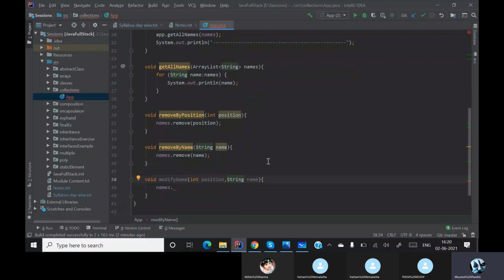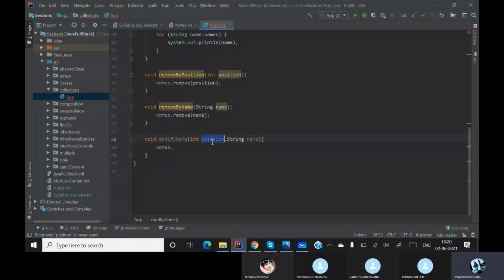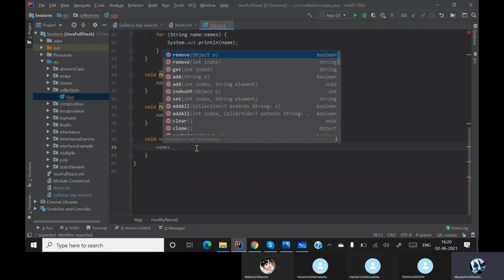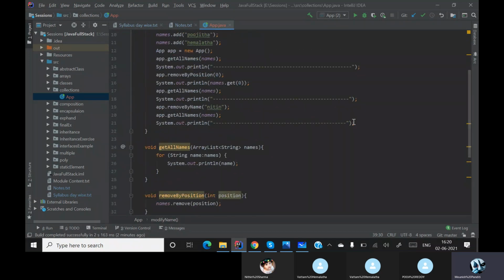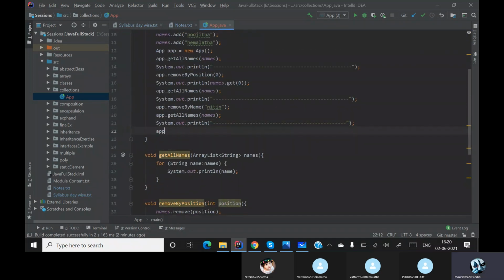Here I want to take a position. Pujita is in position 0 now, so I have to pass 0. Then I have to tell whatever changes I have to make. When I search over here, set 0 comma, then I must add something. So I'll add Puji. Now I'm changing the name. Once I go back over here, I'll call app dot modify.